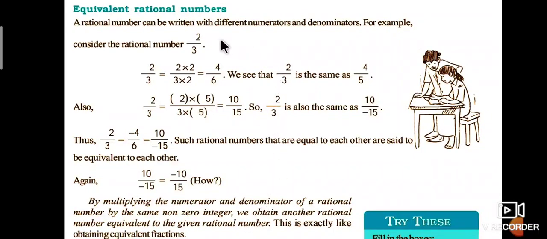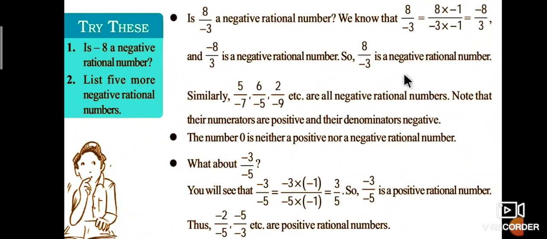For example, write the given rational number. When the same number is multiplied to the numerator and denominator, then we get another rational number. Those are all called equivalent rational numbers.